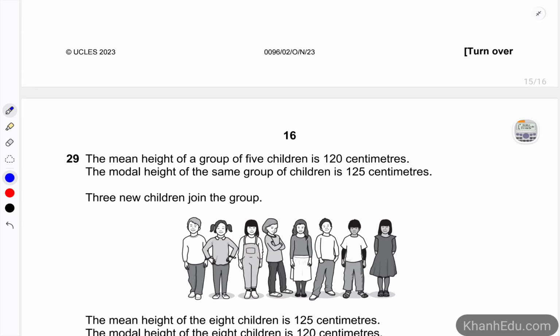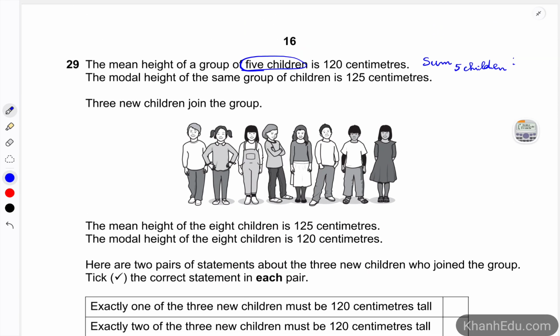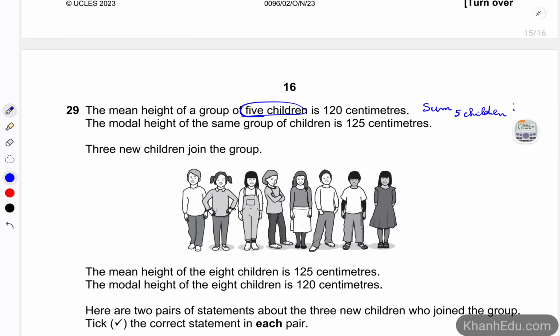Okay, so we have 5 children, right? And the mean is 120. So we know the sum of the 5 heights of children is going to be 120 multiplied by 5.